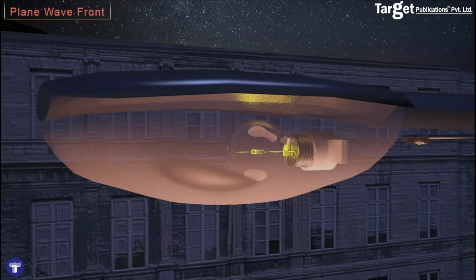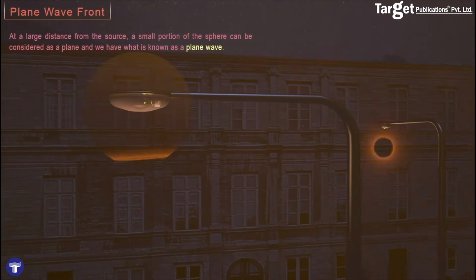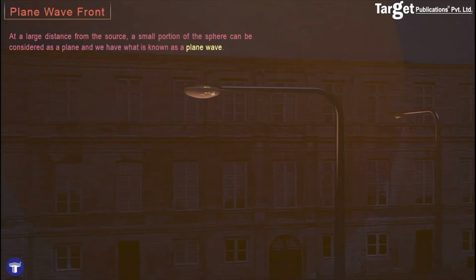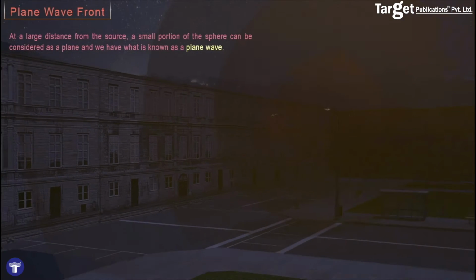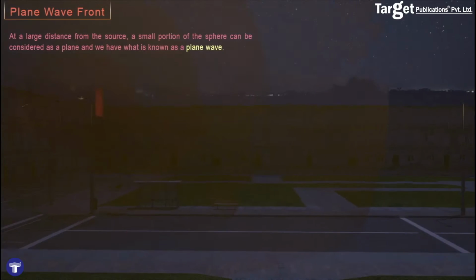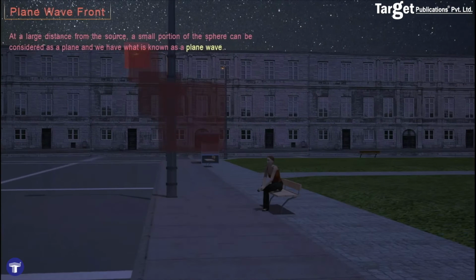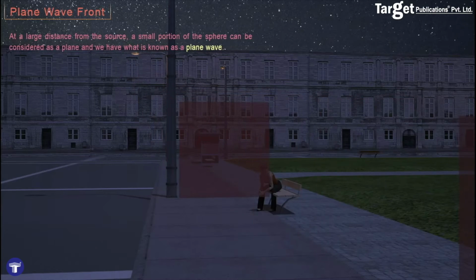Finally, if the object is situated at a very large distance from the source of light, then even a small portion of the spherical or the cylindrical wavefront will appear to be a plane, and we have what is known as the plane wave. And thus, for objects situated at very large distances from the source, we assume that the light is reaching the object in the form of plane wavefronts.